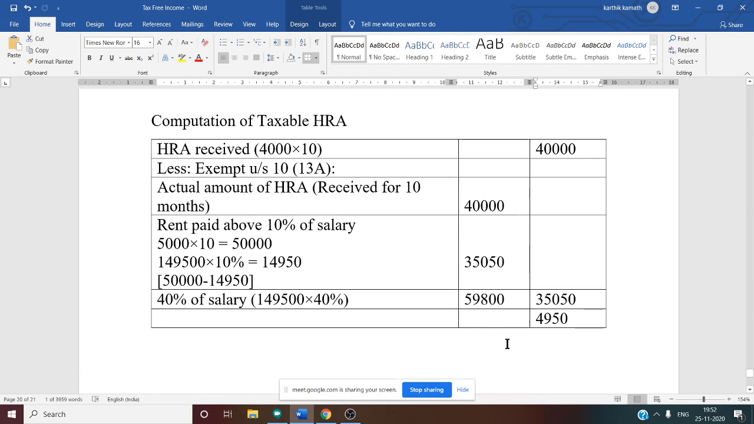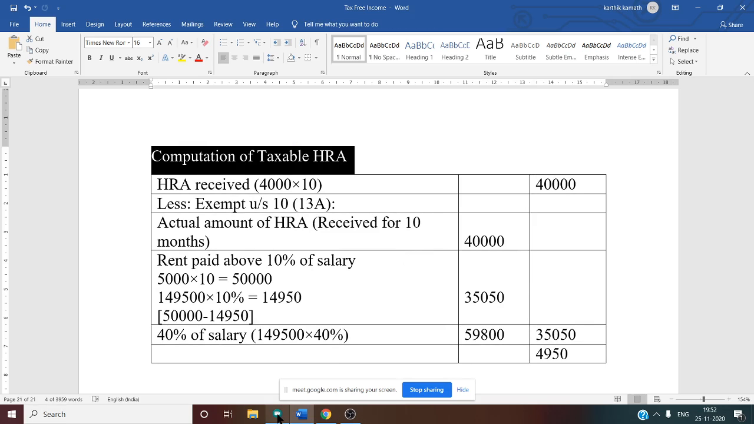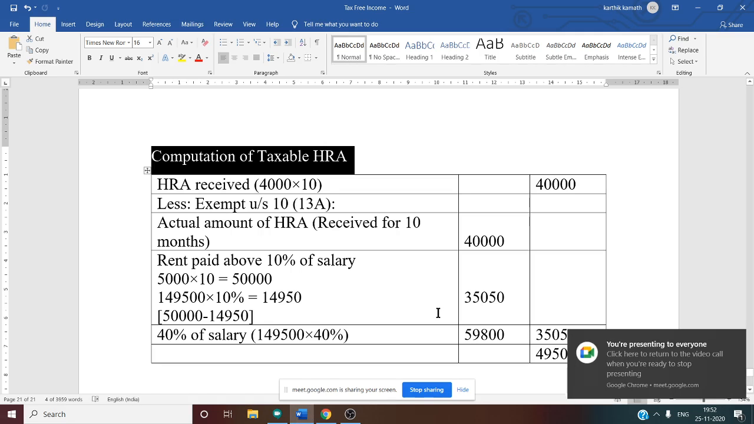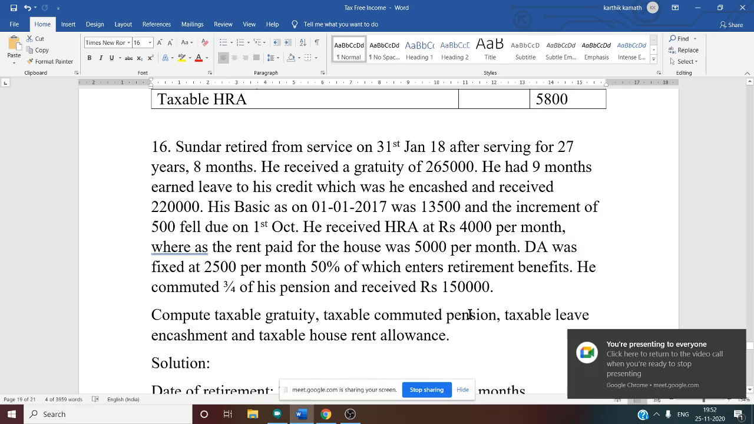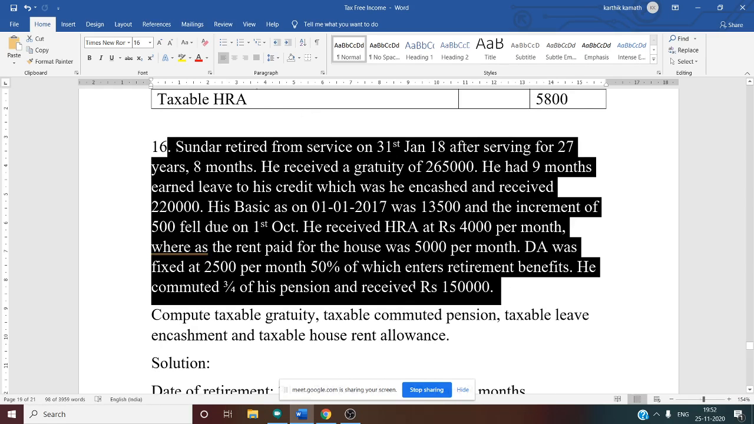Now the last part is remaining. That is computation of taxable HRA. So when does he retire in this question? Can you tell me when he retires? January. So financial year starts from April, so only 10 months. February and March is not there because he retires in January. So April to January, 10 months. 10 months we have to calculate.